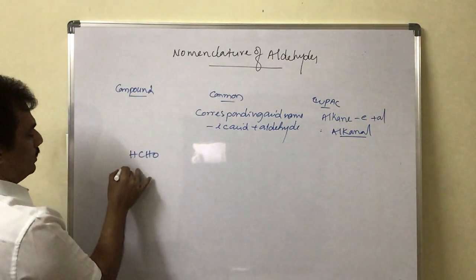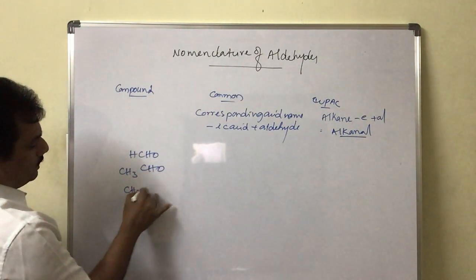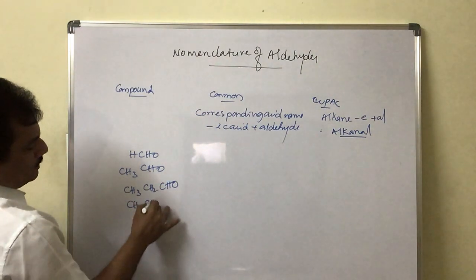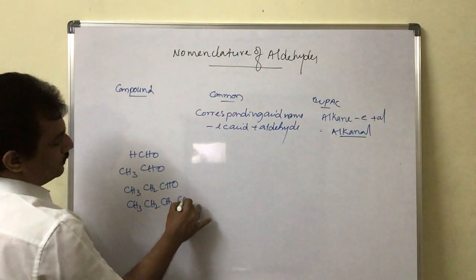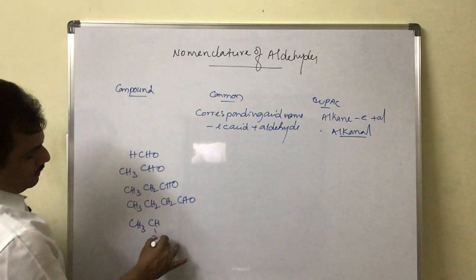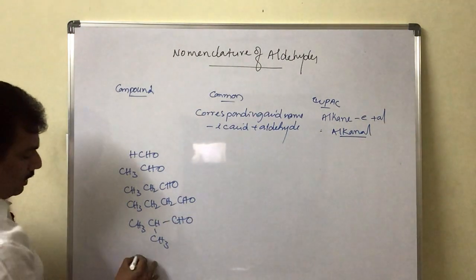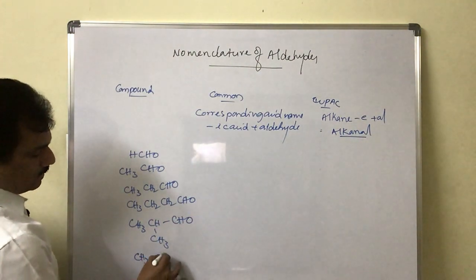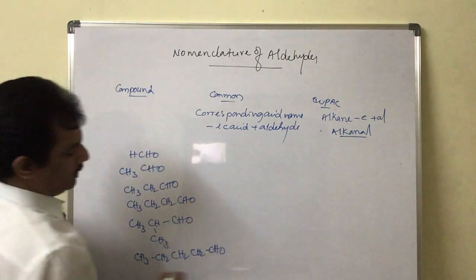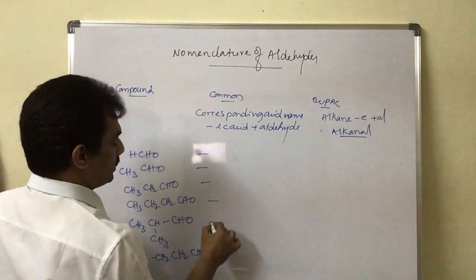And now let us consider first one. CHO, CH3 CHO, CH3 CH2 CHO, CH3 CH2 CH2 CHO, and CH3 CH CH3 CHO, and so on. And now let me give only one more, that is related to valeric acid, valeraldehyde, here like this. And now I think you know how to get the names in common system.